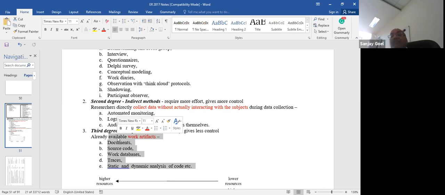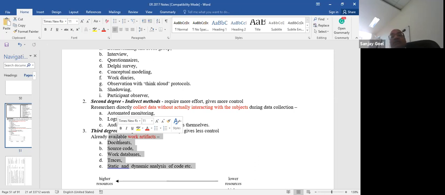Okay, and then explain why HP's process is different from Infosys, and why Infosys' process, Infosys being such a large company, is different from a smaller company, RoboMQ. And is there something that you can suggest to either of them based on the comparative study with other organizations? Okay, so study of these work artifacts is a very, very important way of collecting data.